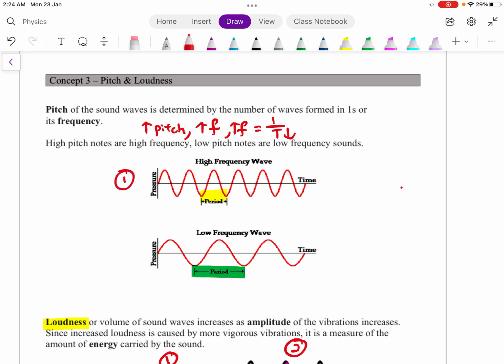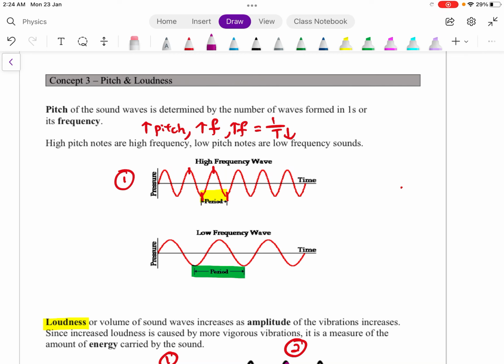Looking at the very first picture right here, you can see that for this high frequency wave, the period is rather low. Period is actually from one rarefaction to another rarefaction, or one compression to the other compression. This is the meaning of period. So you can see that the period is low.